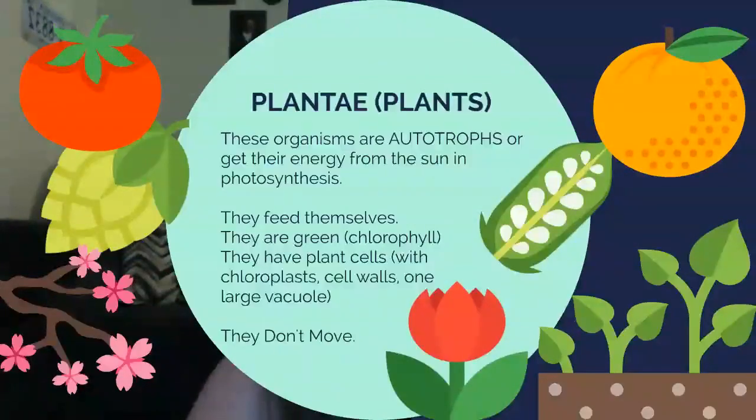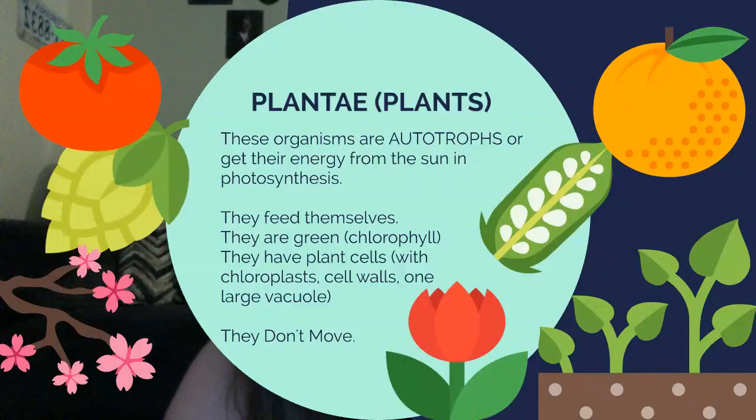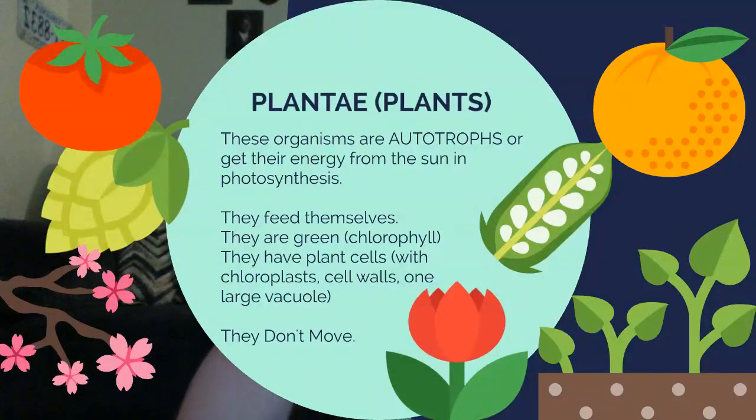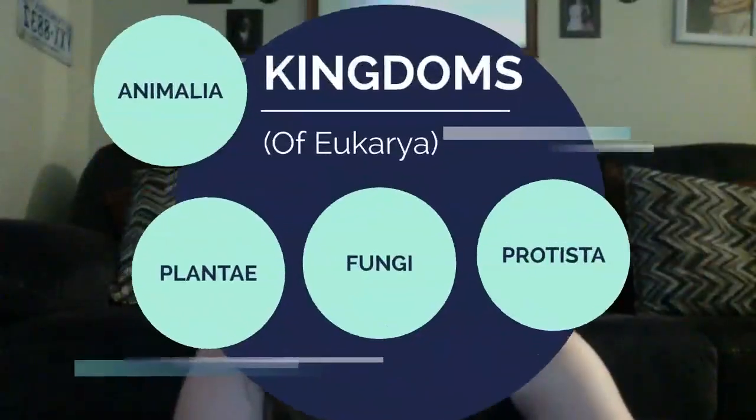Next, we have plantae, or plants. These are organisms that are autotrophs, auto meaning self. They get their energy from the sun and photosynthesis. They create their own food. They feed themselves. They are green because they have chlorophyll. They have plant cells with chloroplasts and cell walls. Again, more videos coming out about that later. And they do not move. I know, shocker. Plants don't move.